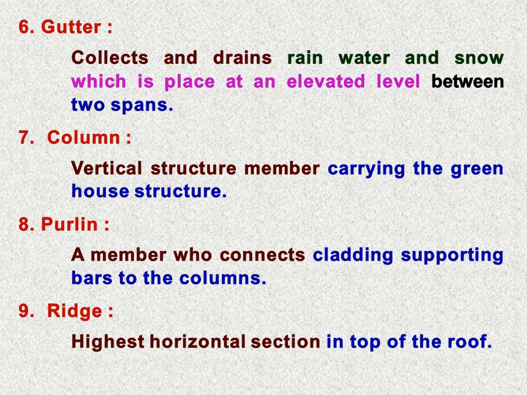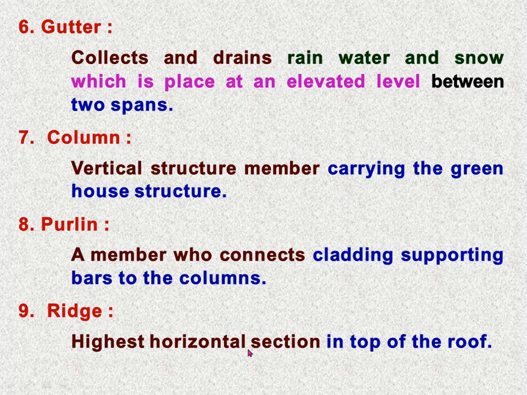Those cladding supporting bars are connected through the purlin. So these are the cladding supporting bars, which are connected with the columns, or we can say connected with the purlins.